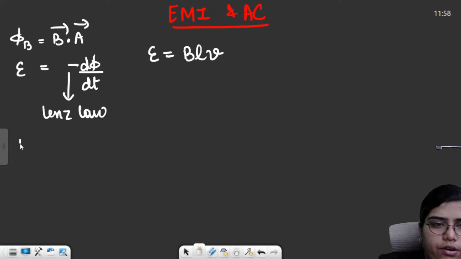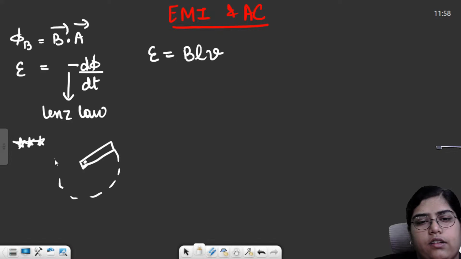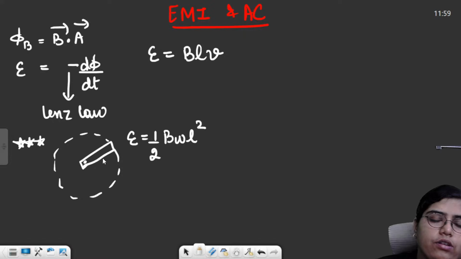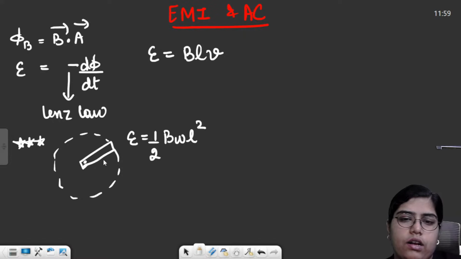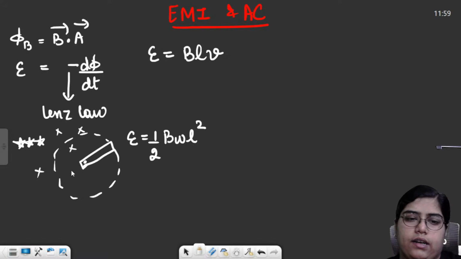And from the point of view of the NEET exam, a very important formula: EMF across a rotating bar. This is a bar hinged at one end and it is rotating in this circular path. What will be the induced EMF? The induced EMF will be, sorry, not minus, half B omega L square. L is the length of this rod or the radius of this circular path, omega is the angular velocity with which it is rotating, and B is the magnetic field, directed into the plane.